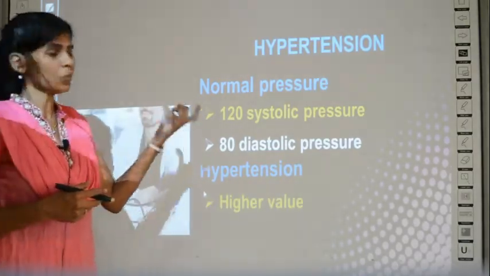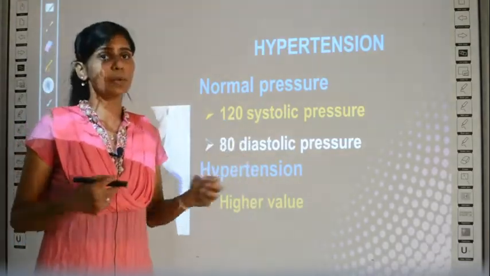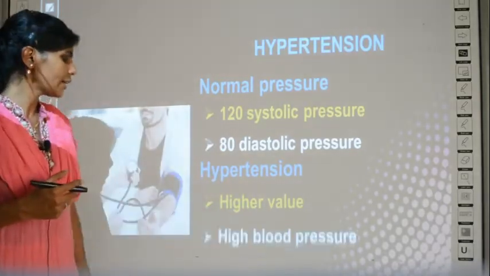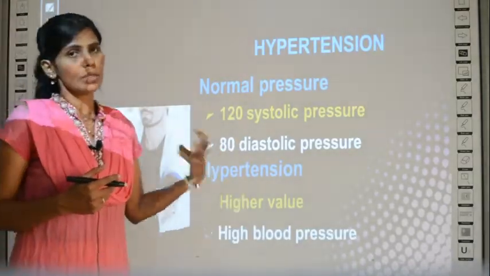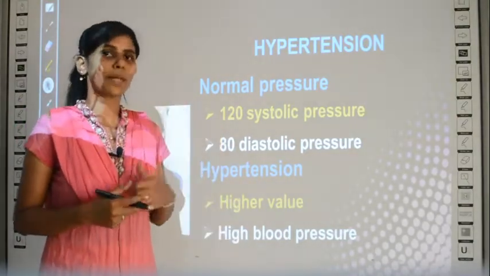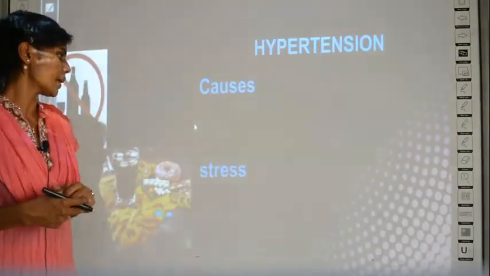So in a person with hypertension, both the systolic and diastolic pressures will be elevated, higher than the normal levels, and the force with which the blood flows will also be very high in these people.